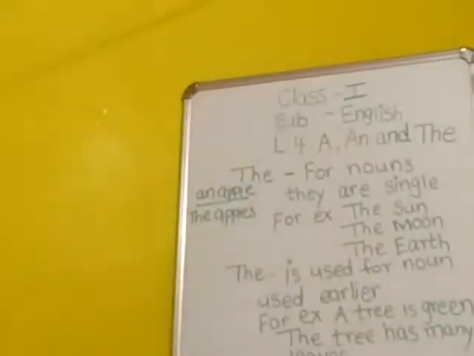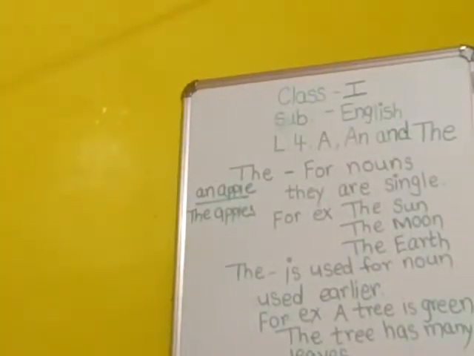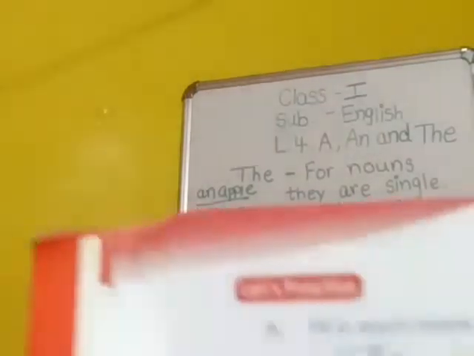We also use the before naming words when we speak about things that are only one of their kind. For example, the sun, the moon, the earth, the sky. Okay, all these things are singular. Next, see, fill in each blank with the correct word from the bracket. Two words are given to you in the bracket and you have to write the correct one.